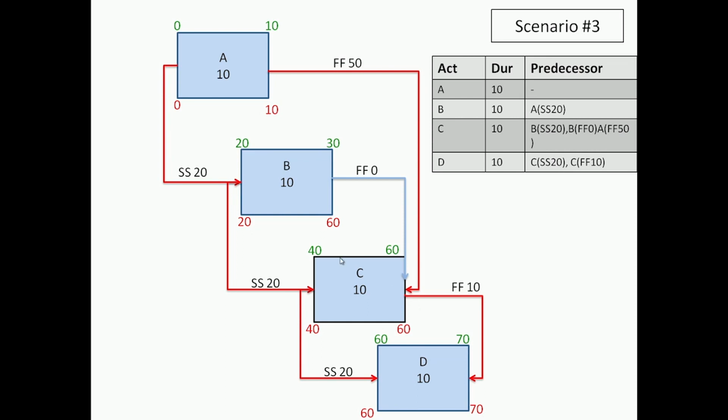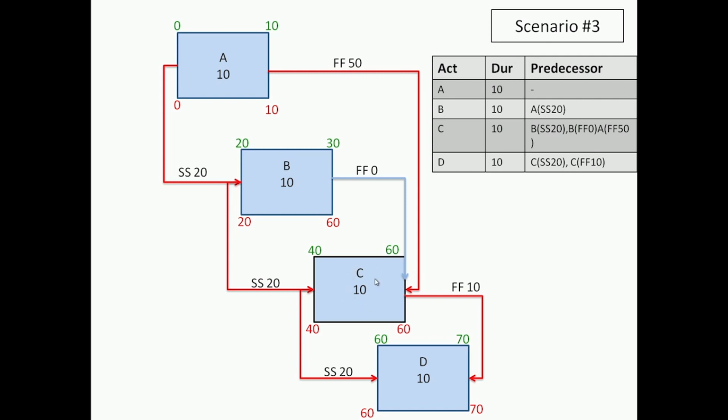But what is interesting is, if you look at C, while the start is critical and the end is critical, you can see that the duration of C can be as much as 20. Okay, so C has to start on 40, it can't delay the start on 40, it has to finish on 60, but in between it has 20 days to do what C needs to do, which C needs only 10 days to do.